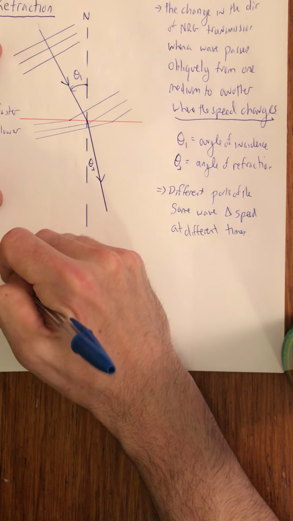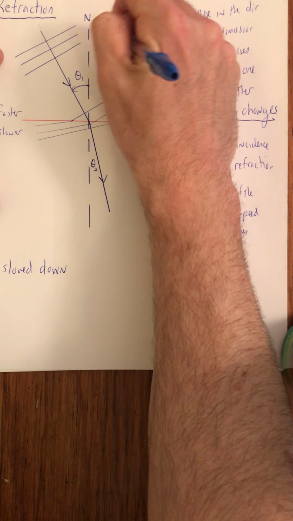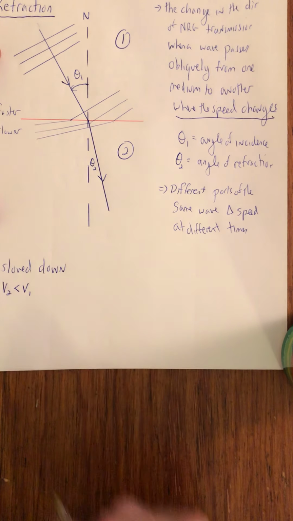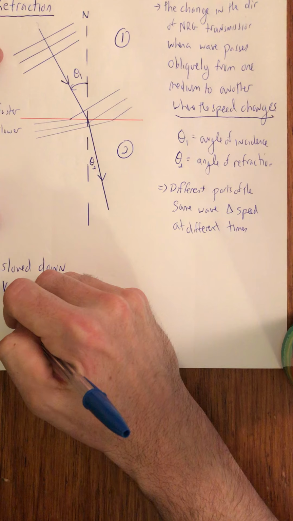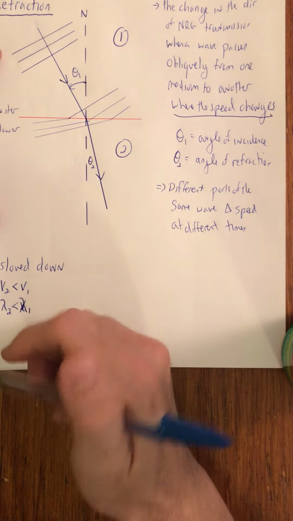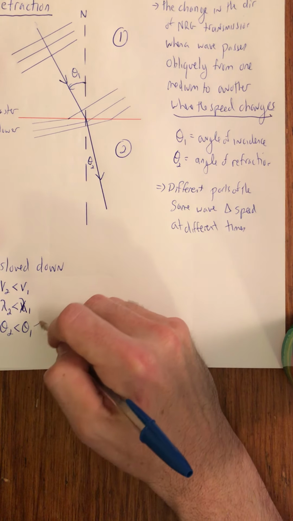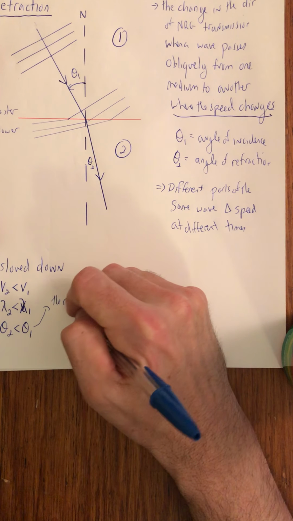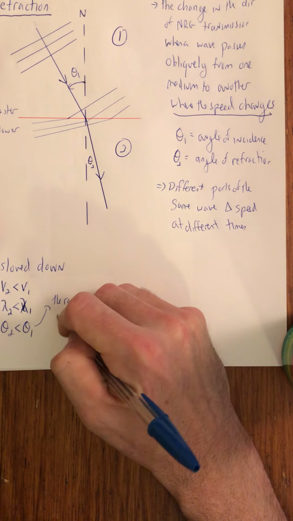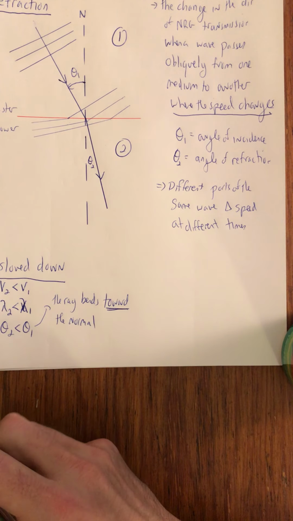Now here where I slowed down, a couple of things. If I call this medium 1 and this medium 2, clearly V2 is less than V1. A couple of other things, therefore lambda 2 is going to be less than lambda 1. We showed that in the previous page. But if you notice here also, theta 2 is less than theta 1. The way we're going to describe that is when a wave slows down, the ray bends toward the normal. And there we go. That's refraction.